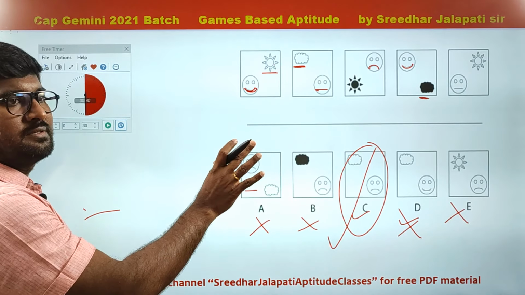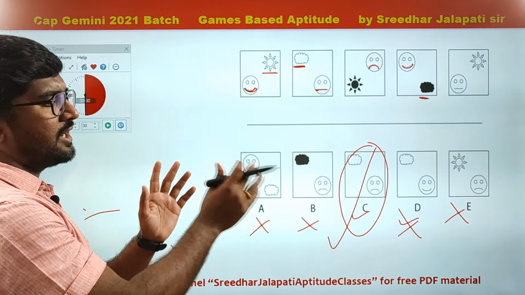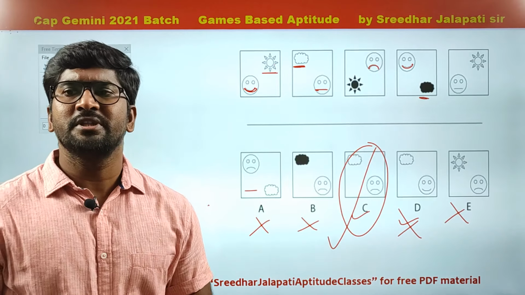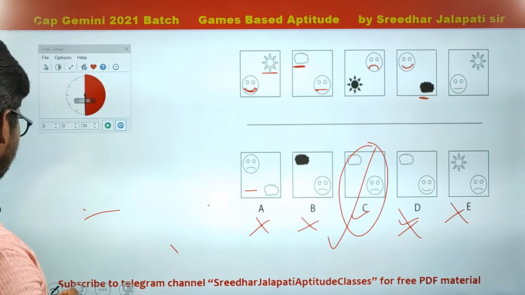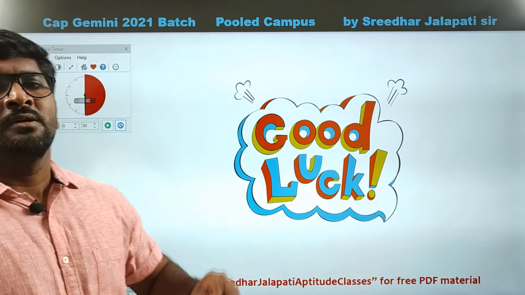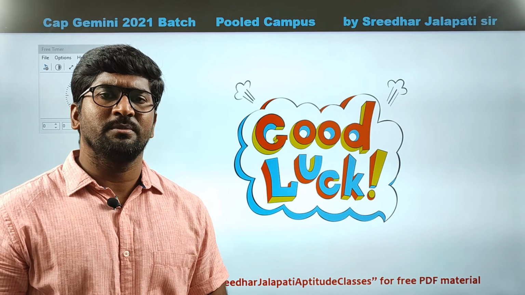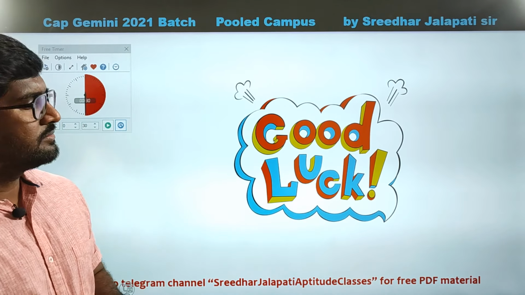Right? Alternate, variation, shifting, right, left, center, all that. So these are some of the questions I have selected for this game-based aptitude, Capgemini aptitude questions, and wish you good luck.